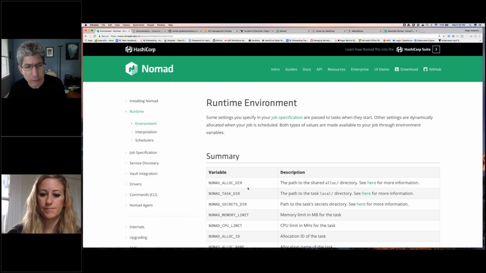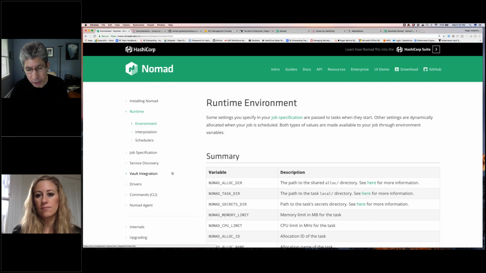And one thing I should mention to make more sense of this: when you schedule these jobs with Nomad, depending on how you do it, the services that I scheduled ended up listening on random ports, right? Now, inside the containers, they might have been listening on fixed ports, but remember, when you have containers, there's the port inside the container and the port on the host.